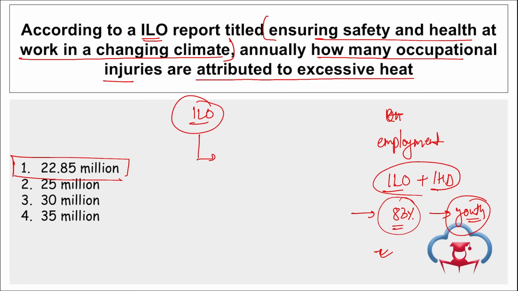Right? To make it simple, remember this data stated that if there are a total of 100 unemployed people, among these 100 people, 83 are youth in India.